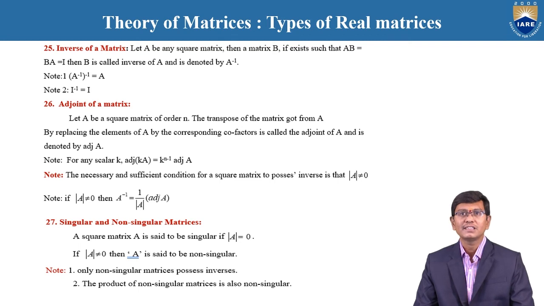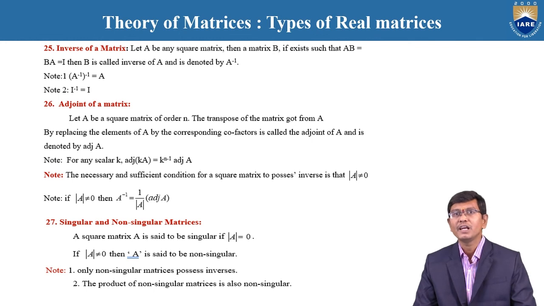Second, the necessary and sufficient condition for a square matrix to possess an inverse is that det of A is not equal to 0. That means if you want to find the inverse of a matrix, det not equal to 0 must be satisfied. Because only if det is not equal to 0, the inverse exists. If det is equal to 0, the inverse does not exist, since A inverse is equal to 1 by det of A into adjoint of A is not possible.